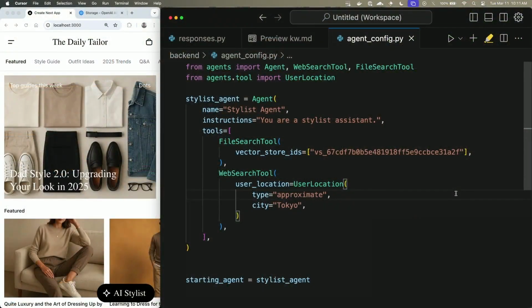In my time at OpenAI, I've spent a lot of time working with enterprises and builders to help them build out agentic experiences. And I've seen firsthand how pretty simple ideas can grow in complexity when you actually go to implement them. So the idea with the Agents SDK is to keep simple ideas simple to implement while allowing you to build more complex and robust ideas still in a pretty straightforward and simple way. So let's take a look at what Steve had before in the demo, but implemented using the Agents SDK. It's going to look very similar at first. We have our agent defined here. We have some instructions, and we also have both of the tools, file search tool and web search tool, that we had before.